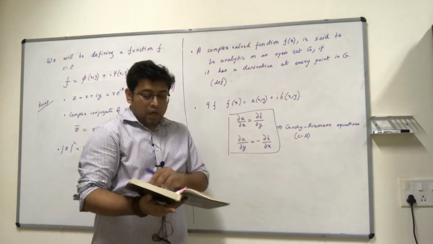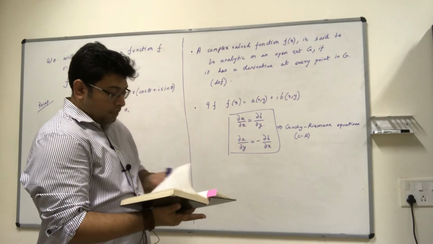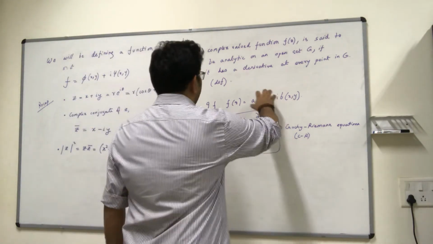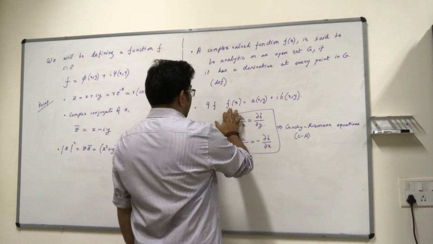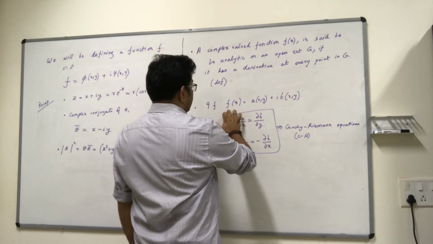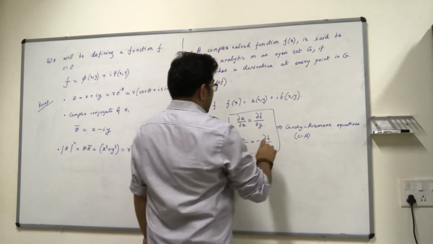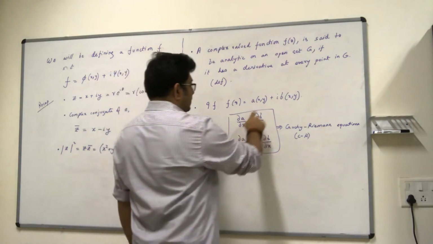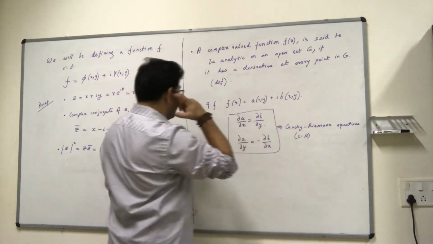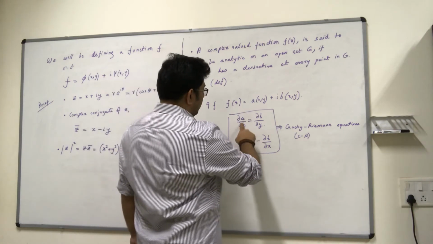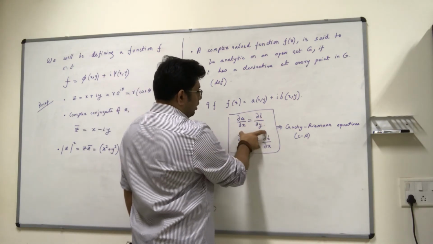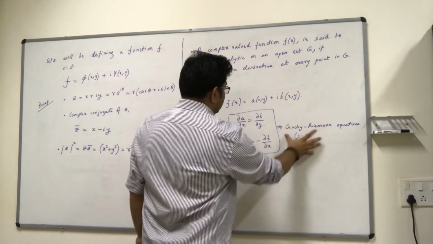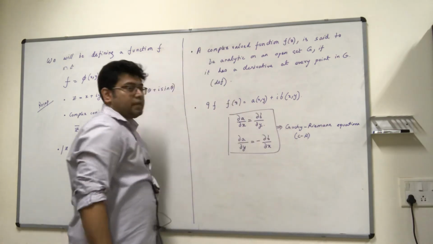So this is one way to test analyticity. The difference that has come about is that we want to find out the analyticity of f(z), which means we want to know the derivative of f with respect to z, the complex number. Cauchy-Riemann equations only deal with the real parts of everything, right? So x, y are all real, and a, b are real valued functions. So the derivative of a with respect to x, these are all real quantities that you can deal with. So the Cauchy-Riemann equation gives you a very simple method to check the analyticity of f(z).